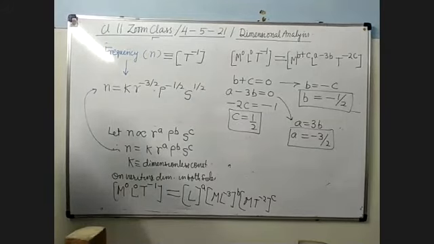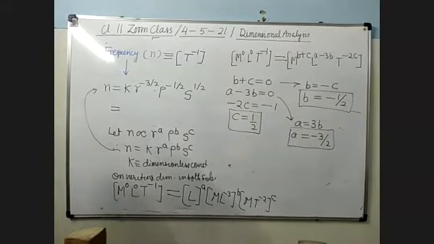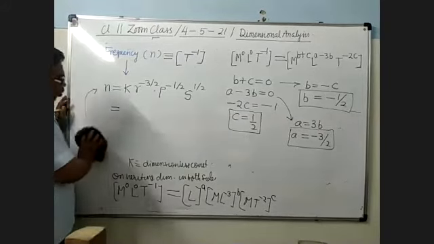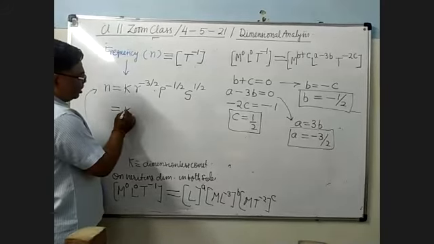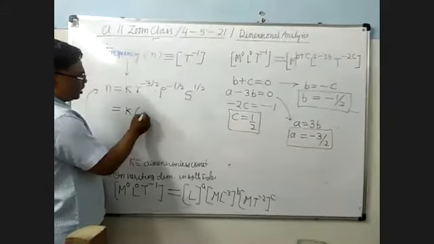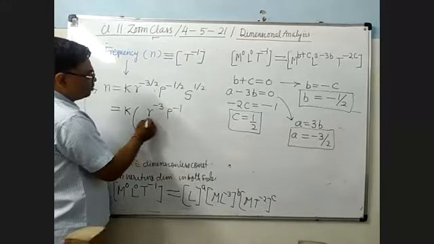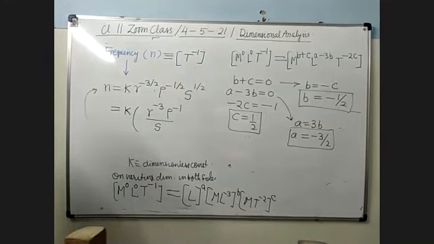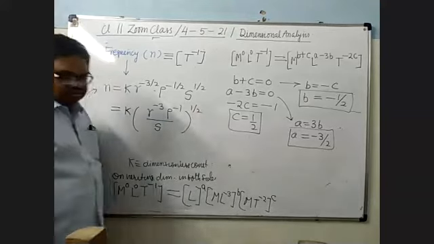Now everyone look at this carefully. Everywhere in the power there is 1/2. So we can write it as k, within bracket, r to the power minus 3, rho to the power minus 1, S to the power 1, whole to the power 1/2.